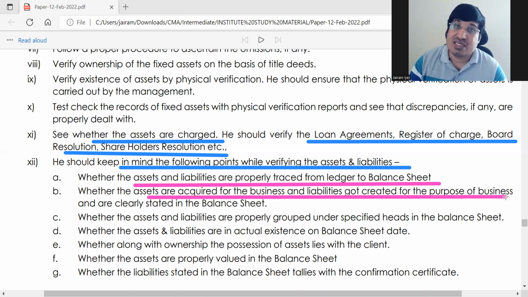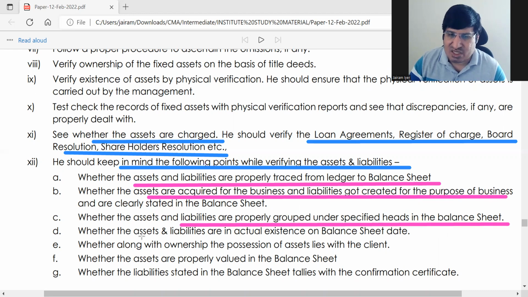Make sure that it is not for personal purpose. No personal asset is recorded as business asset. They have to be properly grouped under heads in the balance sheet. Whether they are in actual existence, that is the main thing.